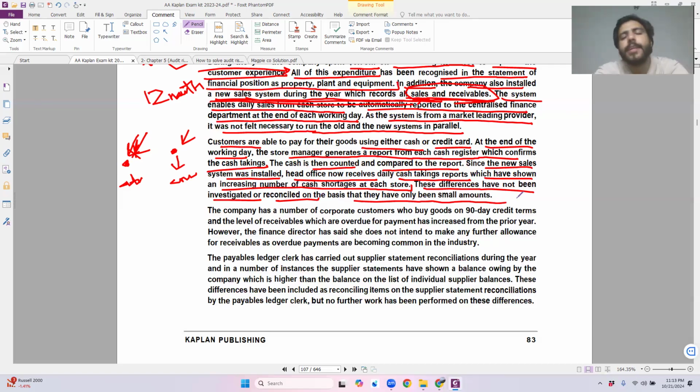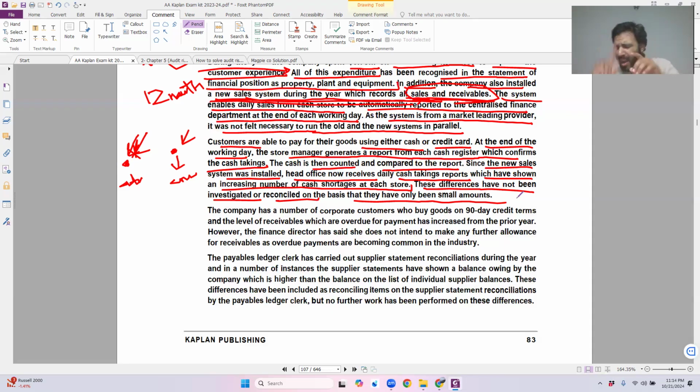Well, let me tell you something very important. That's an inherent risk. No, control risk. There is an internal control risk, yes. But what is the risk right now? What is the risk here? Cash may be stolen, and they won't realize. Your cash is being stolen at the moment. Yep, and they won't realize. But what is happening at the moment? Your sales system is recording the amount of cash within your balance sheet. Obviously the sales system will generate a report.